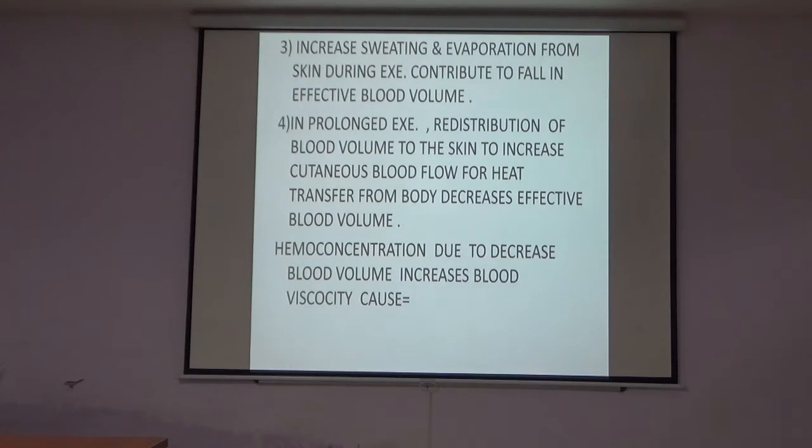In prolonged exercise, redistribution of the blood volume to the skin to increase cutaneous blood flow for heat transfer from the body decreases effective blood volume. The hemoconcentration that occurs after the loss of the plasma or the loss of the fluid from the body causes increase in the viscosity of the blood.